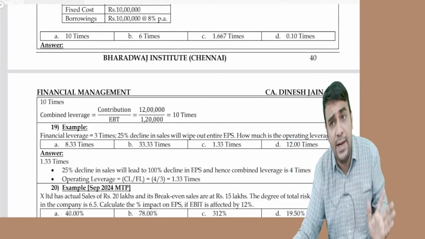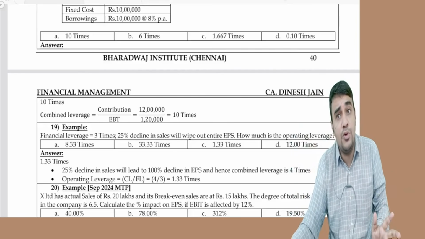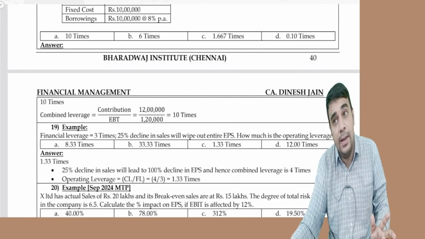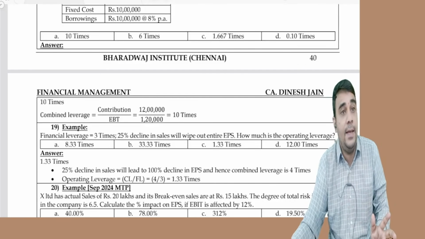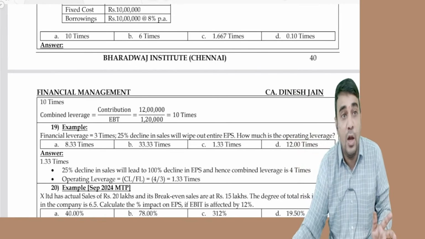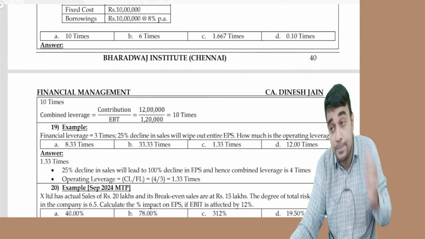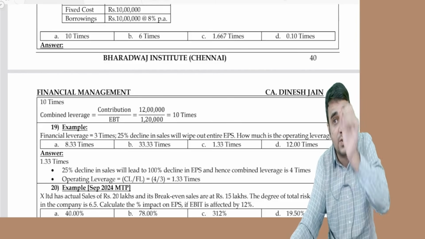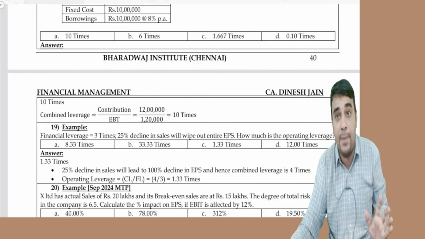What's the formula for operating leverage? Contribution by contribution minus fixed cost. What is the formula for financial leverage? EBIT divided by EBIT minus interest minus PD divided by 1 minus tax rate. What's the formula for combined leverage? Contribution divided by contribution minus fixed cost minus interest minus PD divided by 1 minus tax rate.